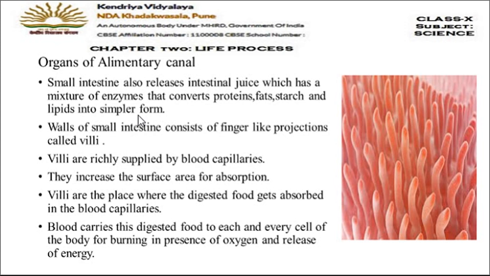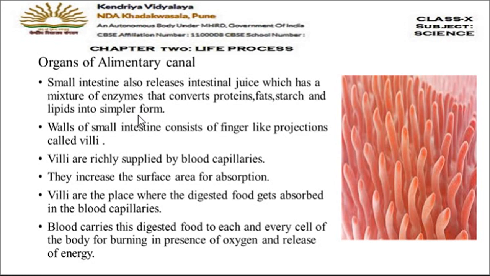Apart from these two juices which are coming from the two other glands, the small intestine itself also releases one juice which is called intestinal juice. This intestinal juice also consists of a mixture of enzymes which continue further digestion of the food. The remaining proteins, fats, starch, and lipids will convert into their simpler form in the small intestine with the help of the intestinal juice. You can say here one statement: the digestion ends in the small intestine. Digestion started in the mouth and digestion ends in the small intestine.